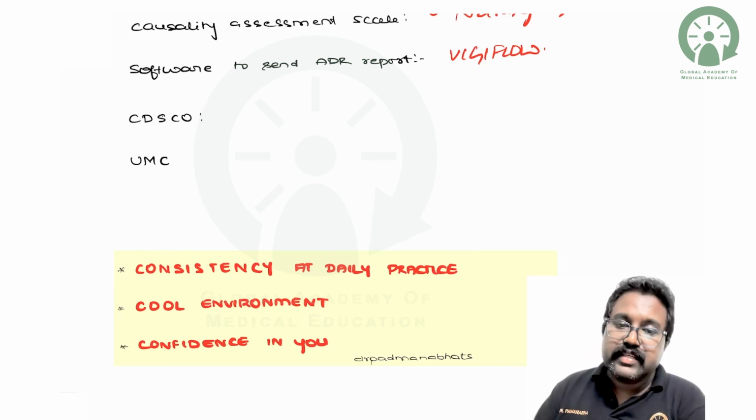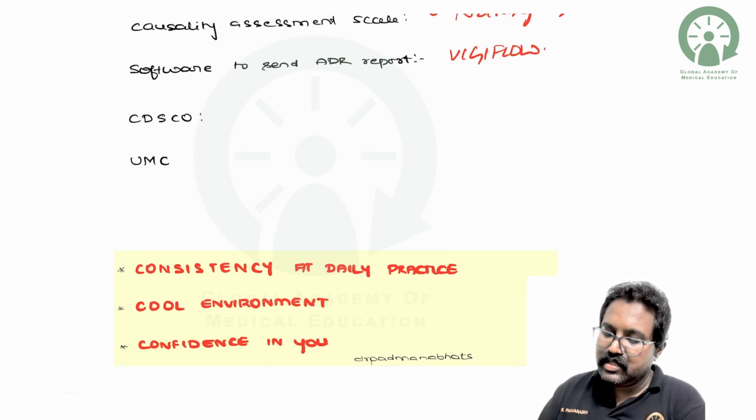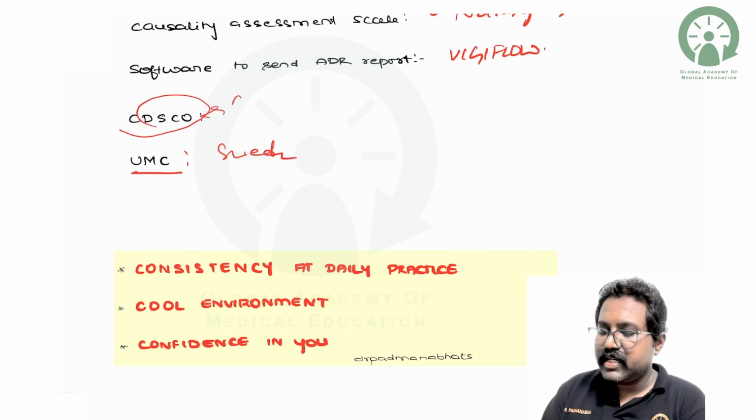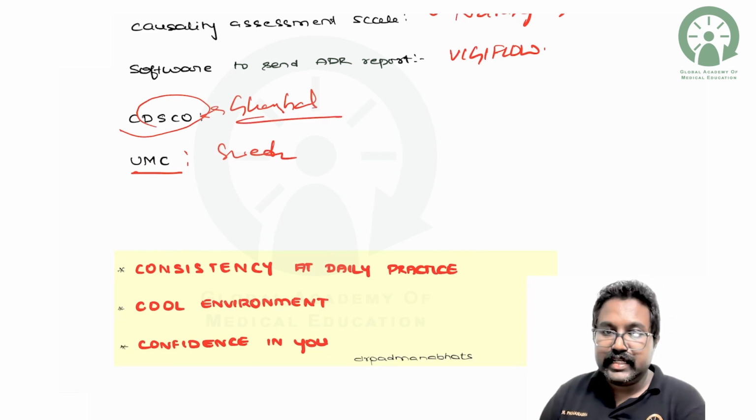That is the Central Drug Standard Control Organization. UMC stands for Uppsala Monitoring Center. It is located in Sweden, whereas CDSCO is located in Ghaziabad in Delhi.